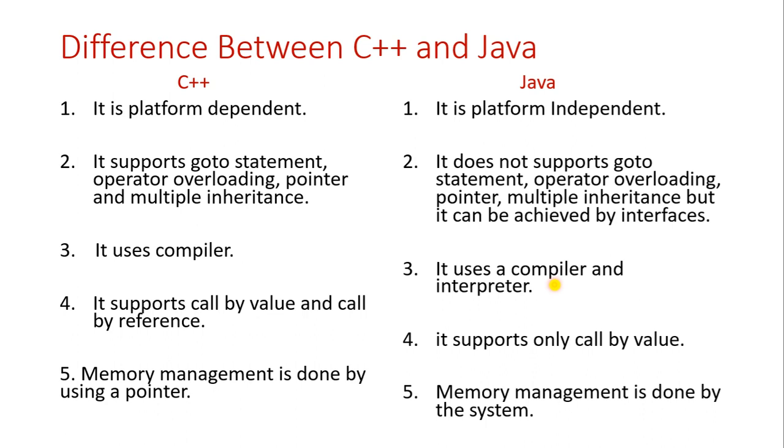So after solving that second statement, only then does it go to the third statement, and that is an interpreter. While the compiler compiles the whole program at a time, the interpreter compiles or checks for errors statement by statement. This is the difference between a compiler and an interpreter. C++ uses only a compiler. Java uses a compiler and an interpreter.